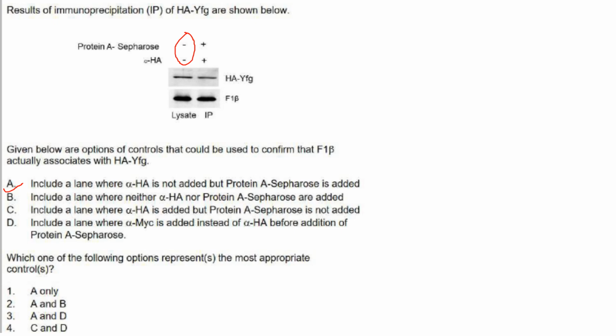That cannot be carried out if protein A sepharose is not added but alpha HA is added. So C cannot be used. Include a lane where alpha MYC is added instead of alpha HA before addition of protein A sepharose. That also can be used. So A and D can be used. So the answer is option 3.